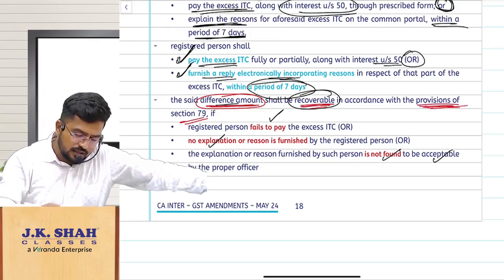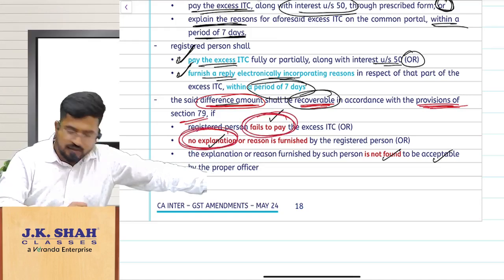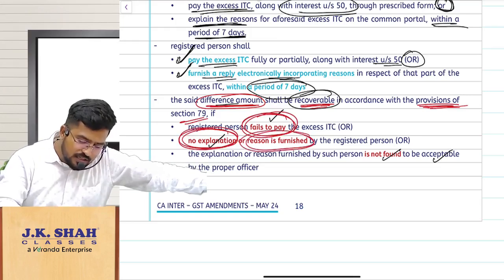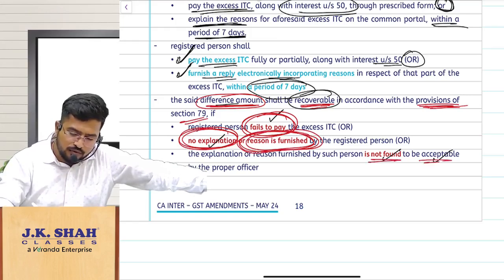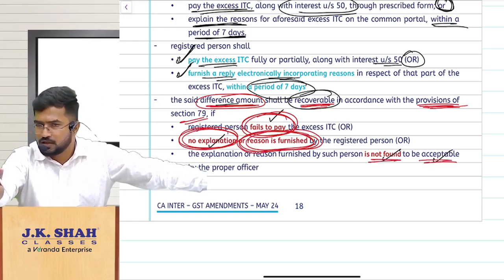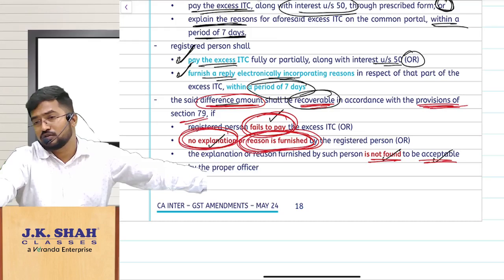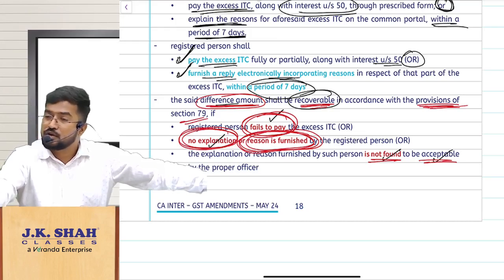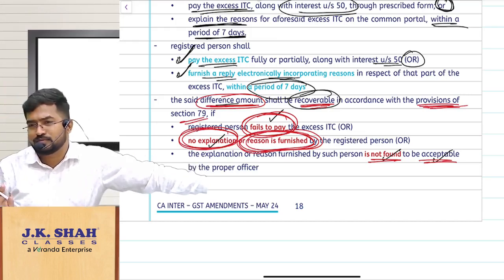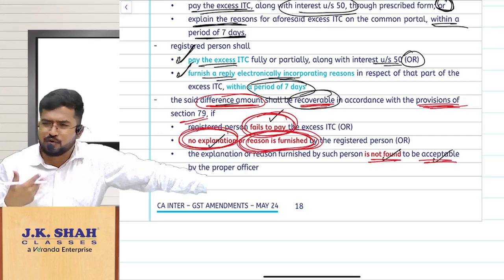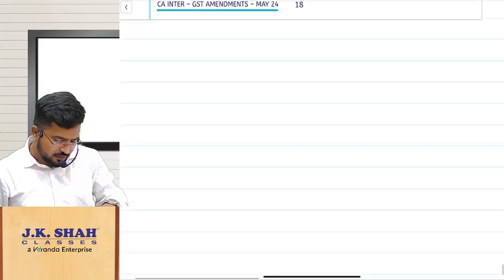So when will the recovery proceedings be initiated? When you fail to pay tax, or you have not given any explanation at all, or you have given an explanation and it is not found to be acceptable. Either you have not paid, or you give reasons that are not satisfactory, or you have not paid the amount and did not even reply, you just ignored. So the officer gets frustrated, you are ignoring me. So then recovery proceedings are initiated. That is what the concept is.